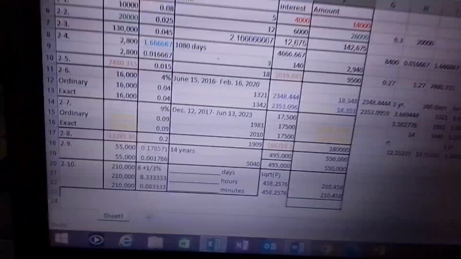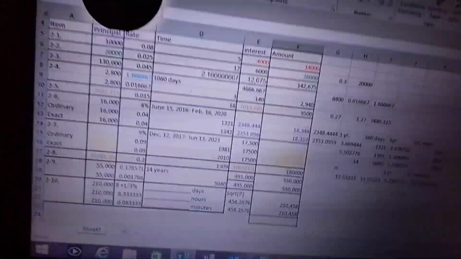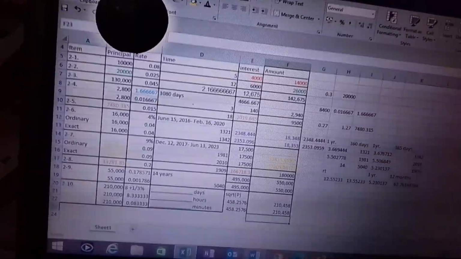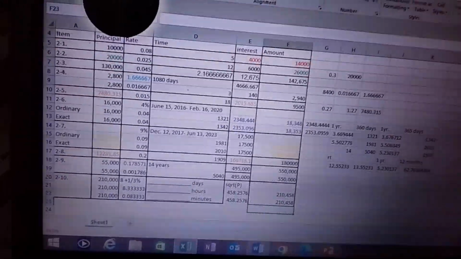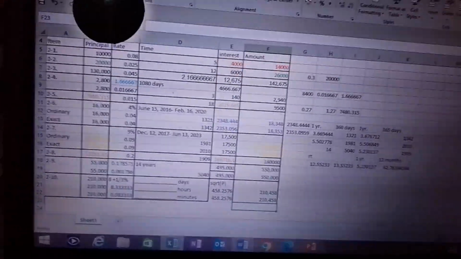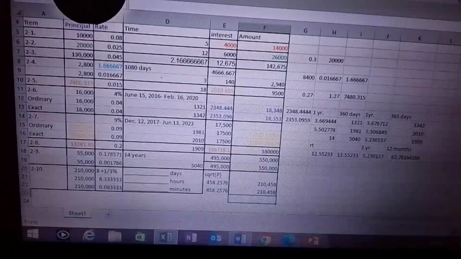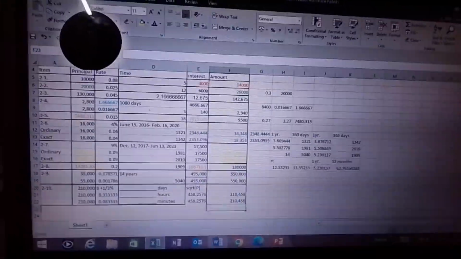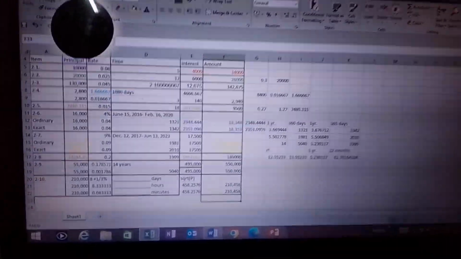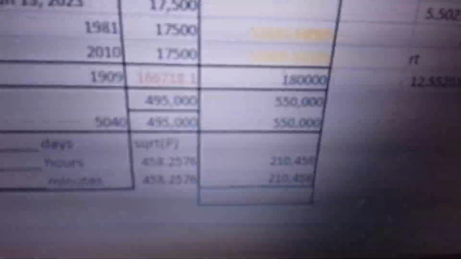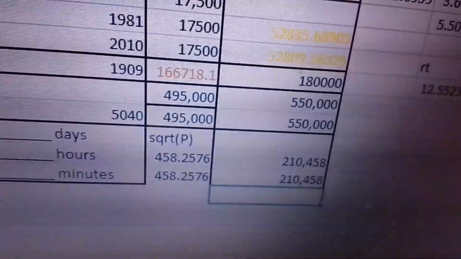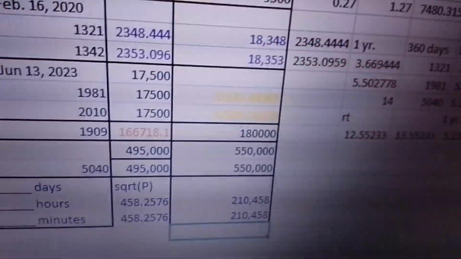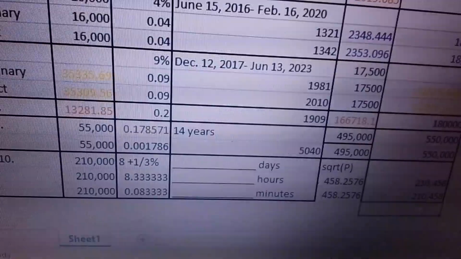Now, our objective in this scenario is to solve for the time. We do not know what the time is, but we are already given P times R times T equals I. The I is already given, which is your 458.25 cents. So now, all we have to do is multiply these two numbers together.